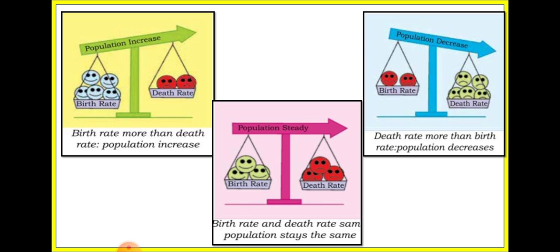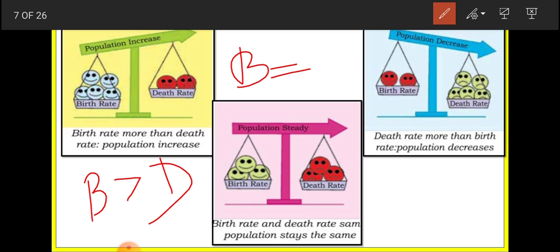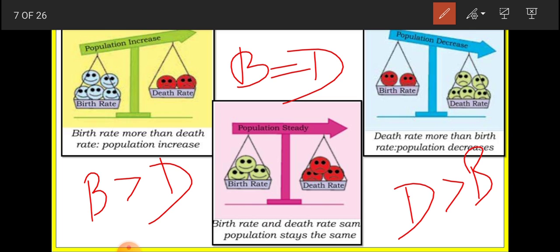Like you can see in the picture, first one, birth rate. If birth rate is more than the death rate, then the population will increase. Both go side by side. If the birth rate and death rate are the same, then the population remains steady. It is neither increasing nor decreasing, so the population remains steady. But if the death rate is high in comparison to the birth rate, then the population will decrease. So both birth rate and death rate decide the population change of a place.